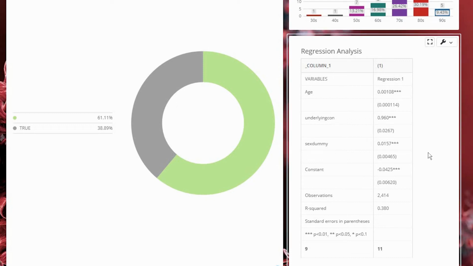If we look a little deeper in our regression, you can see that if a person is male compared to female, the probability that that person will die of the coronavirus increases by only 1.5 percentage points. That's not a whole lot as we look into our regression and statistics. As we look at age, if the age of a patient increases by 1 year, the probability that that person will die increases by 0.1 percentage points. It doesn't seem like a lot, but as a person gets really old, these results can be quite alarming.